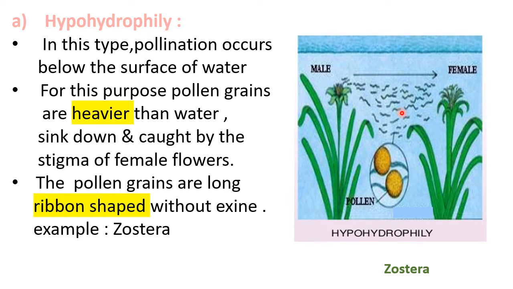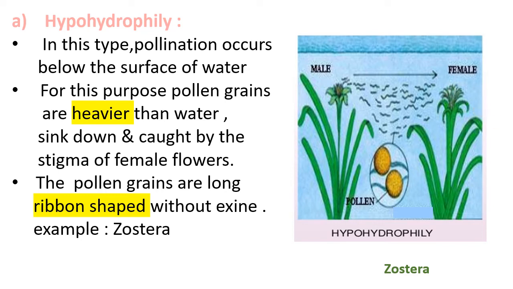The male flower releases long and ribbon-shaped pollen grains without exine, and these pollen grains are heavier than water. Hence, they remain below the surface of water. The pollen grains sink down and reach the stigma of the female flower.